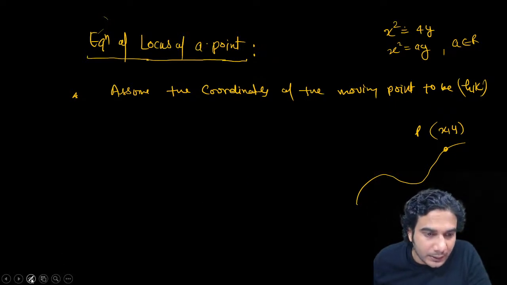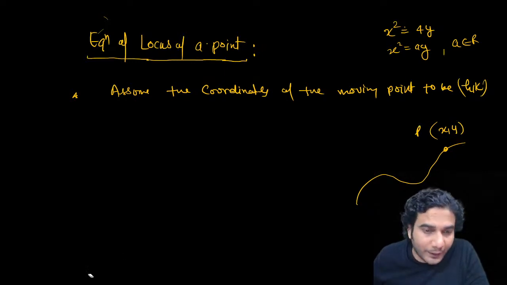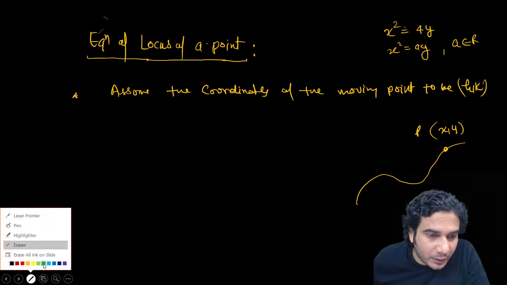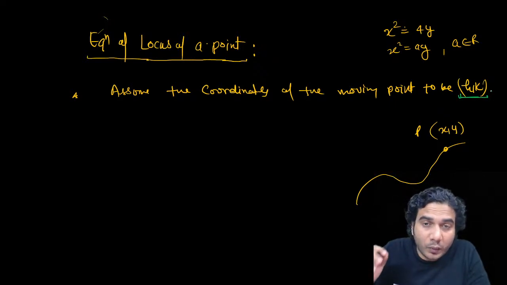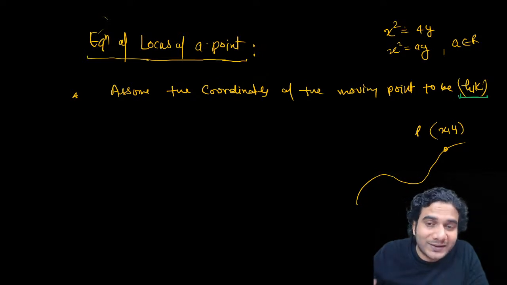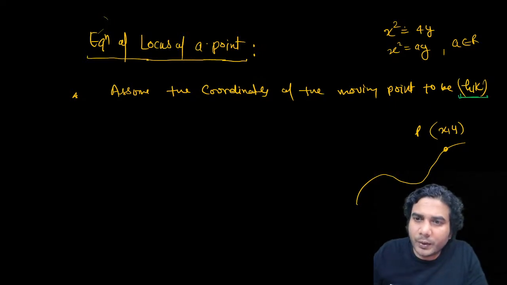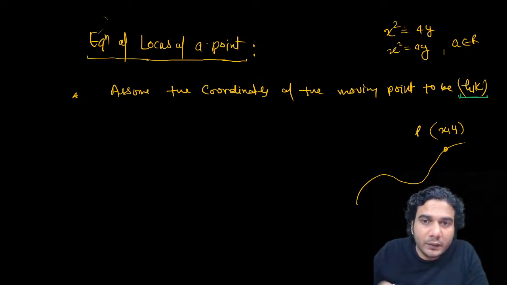Remember that. And what is an equation? An equation is a relation between the x and y coordinates of that moving point. We are taking the x and y coordinates to be h comma k, which means we are going to make a relation in h comma k. Make these points very clear in your mind, what you actually need to do while finding the equation of a locus. If you understand these three points clearly, then you will never face any problem.